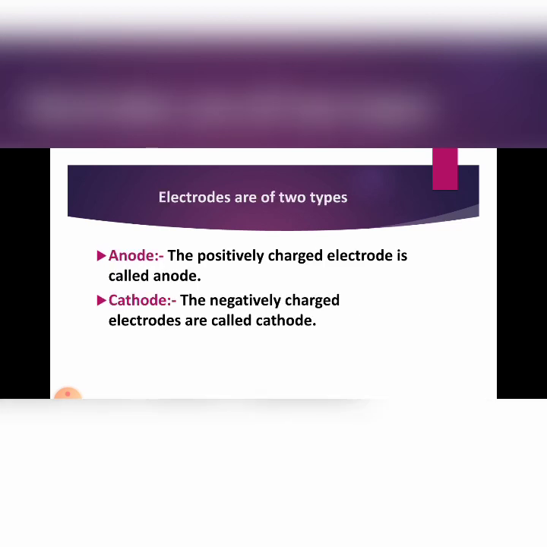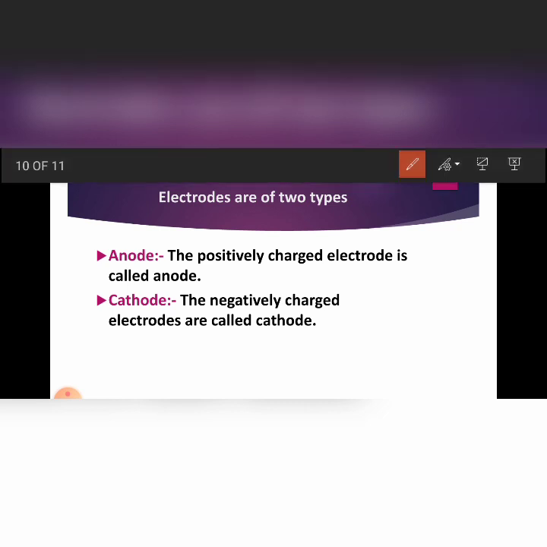Electrodes are also of two types, anode and cathode. Anodes are the positively charged electrodes and cathodes are the negatively charged electrodes. So the carbon rod or the metal rod which is connected to the positive terminal of the battery is termed as anode, because it will be positively charged.